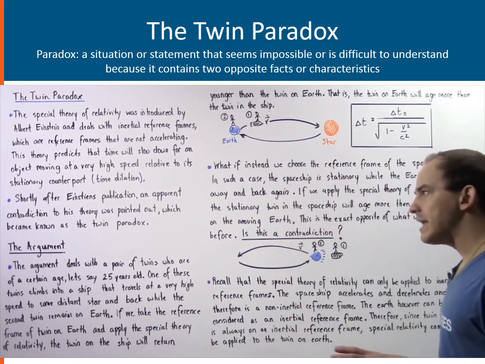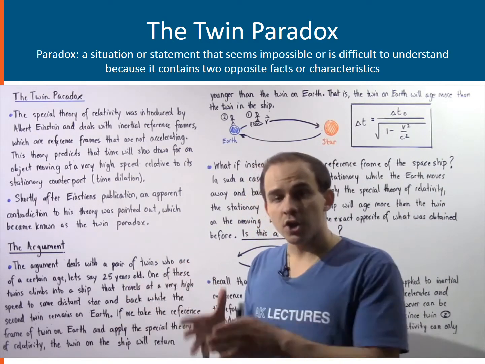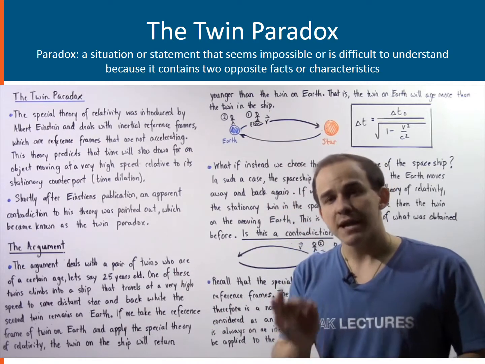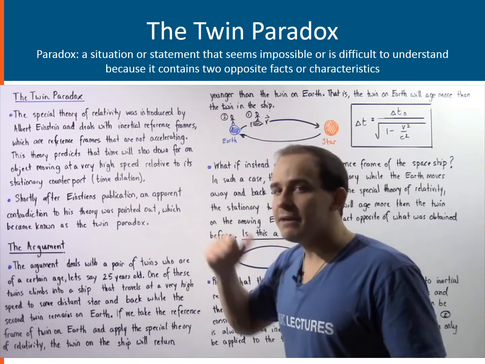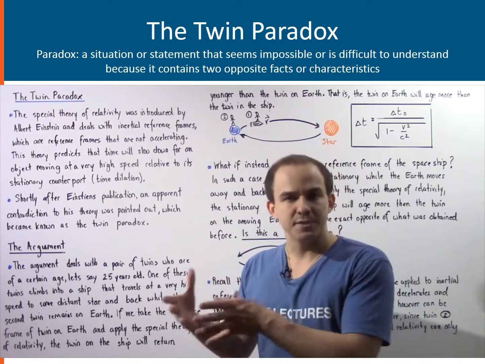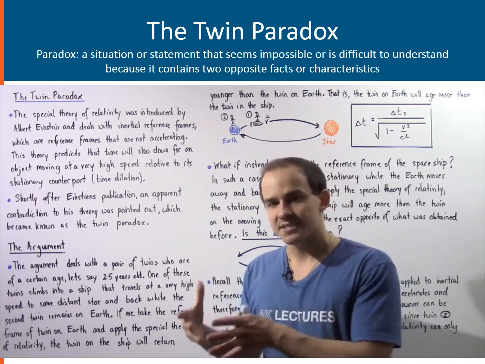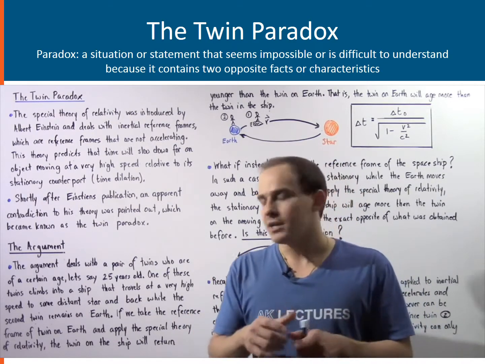Now, if we take the reference frame of the twin on Earth, and we apply the special theory of relativity, we will get time dilation. So basically, the twin inside the spaceship will age less than the person on Earth.